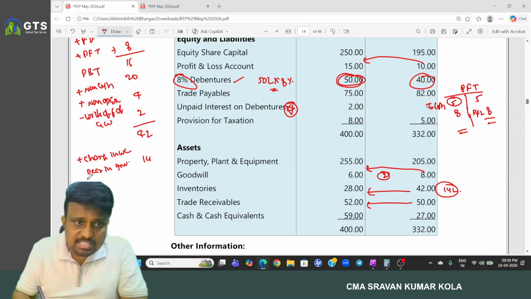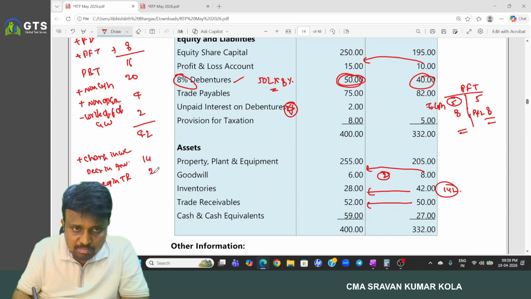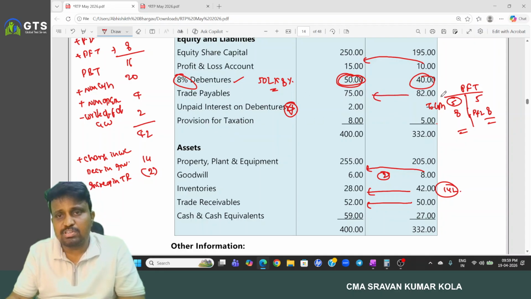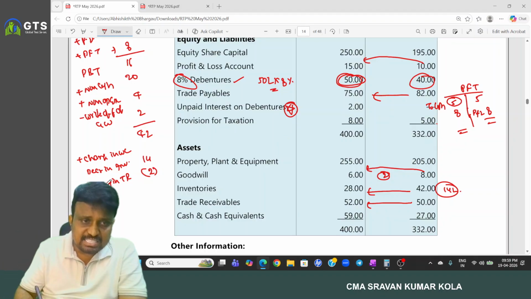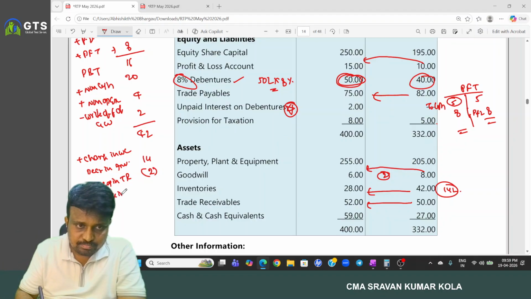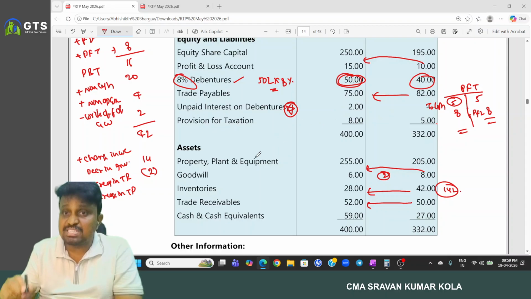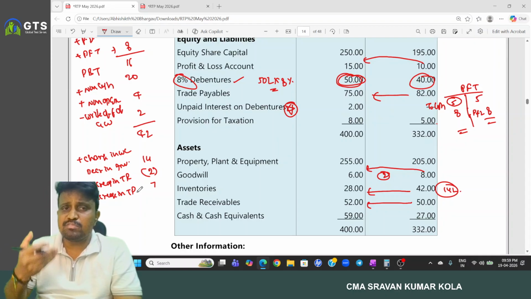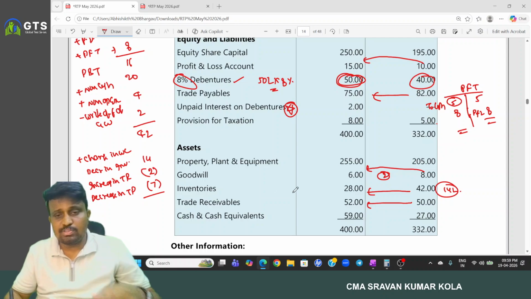And there is an increase in trade receivables, meaning our amount is blocked in current assets, deemed to be an outflow, nothing but what? 2 lakh. And coming to trade payables, how much amount is there? So 82 minus 75, there is a decrease in trade payable. So how much amount? 7 lakh has been decreased, and that is deemed to be an outflow. Decrease in trade payable means we settle the trade payable, we pay the trade payable, deemed to be an outflow. Okay, then how much amount?